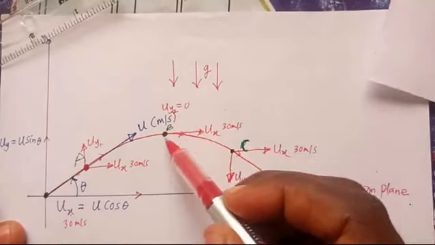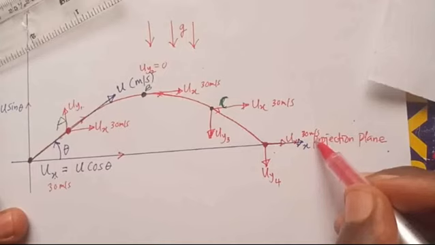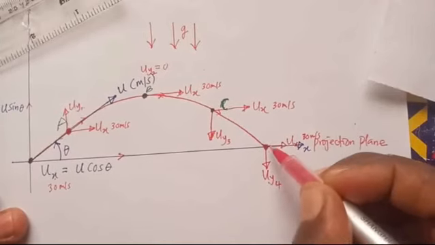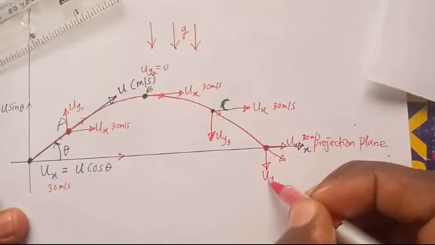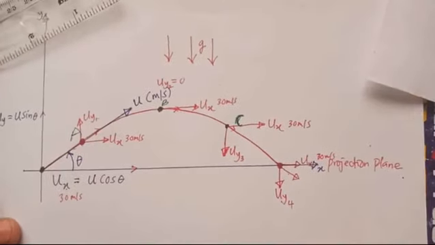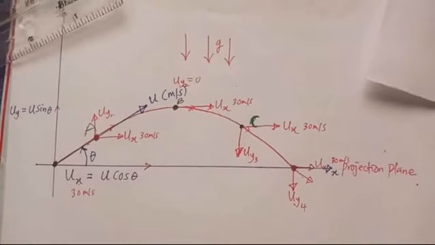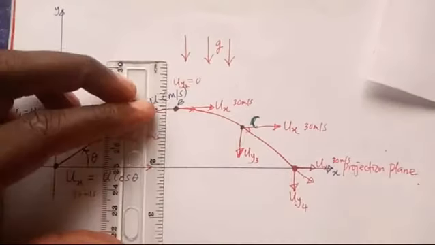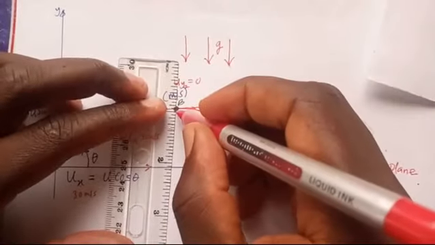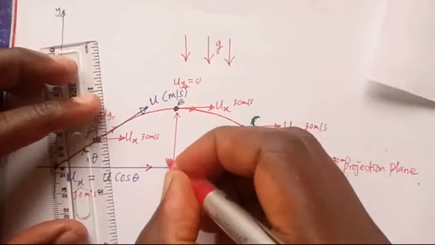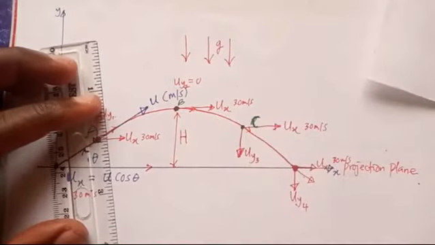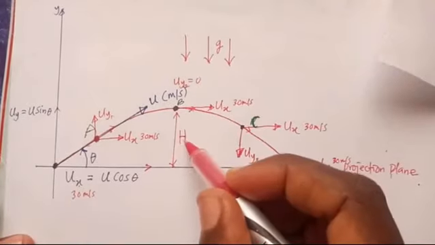And at this position too, let me call it u sub y 4. Okay, so when it reaches the projection plane, you can see it has both the horizontal velocity and the vertical velocity. This is in this direction, and this one downward. So you can even find the resultant of the two at the end of the motion. Look at it here. We can draw a line here. You see, this will give us the maximum height. The maximum height is represented using capital H.